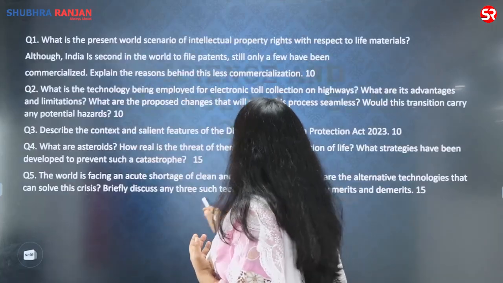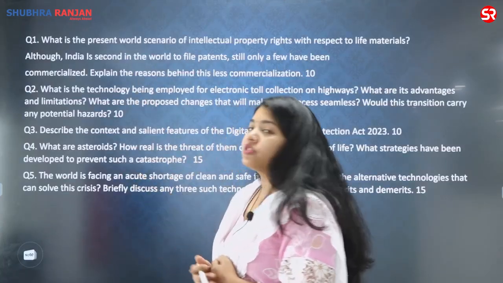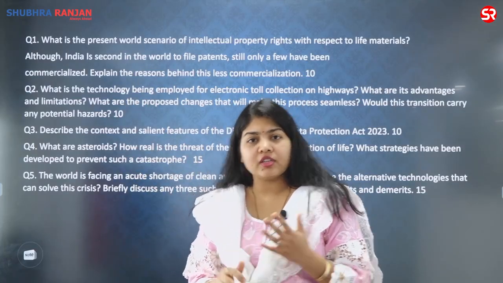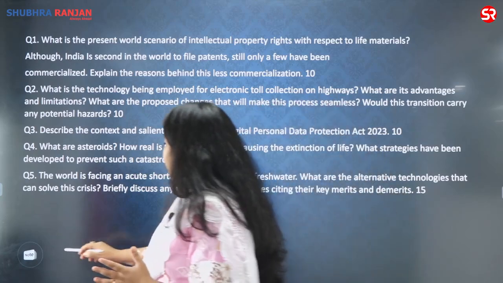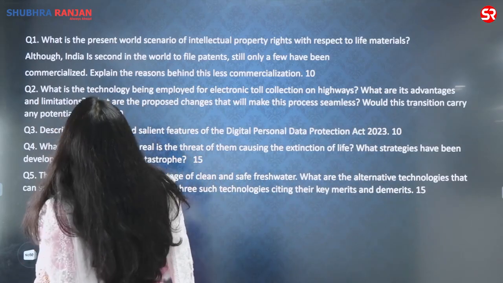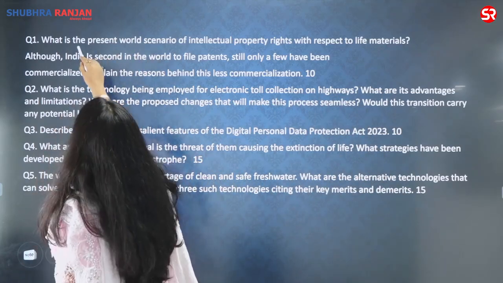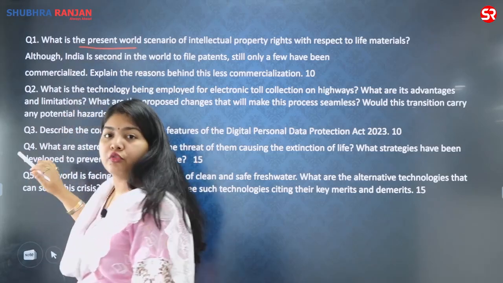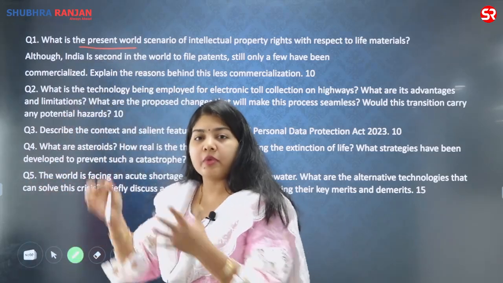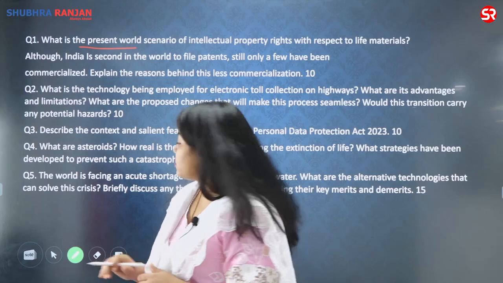The mains this year had a lot of questions from Science and Tech. There were a total of 5 questions which were asked from the areas of Science and Technology. Let us have an analysis on the type of questions which have been asked. These are not exactly numbered 1, 2, 3, 4, 5 in the question paper, but I have extracted the 5 questions which have been asked.